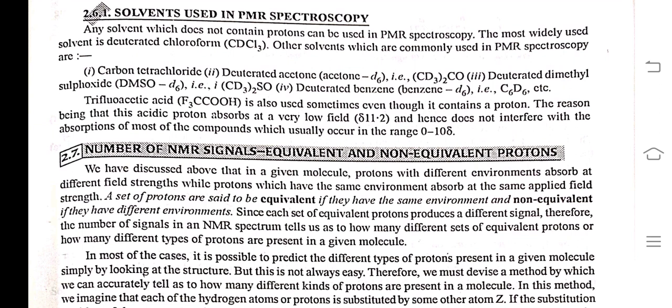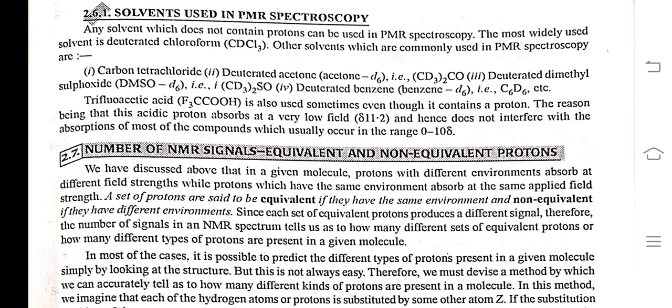Now, solvents used in PMR spectroscopy. Any solvent which does not contain protons can be used in PMR spectroscopy. The most widely used solvent is deuterated chloroform. Other solvents commonly used are: first, carbon tetrachloride; second, deuterated acetone, CD3COCD3; third, deuterated dimethyl sulfoxide, DMSO-d6; and deuterated benzene, etc.